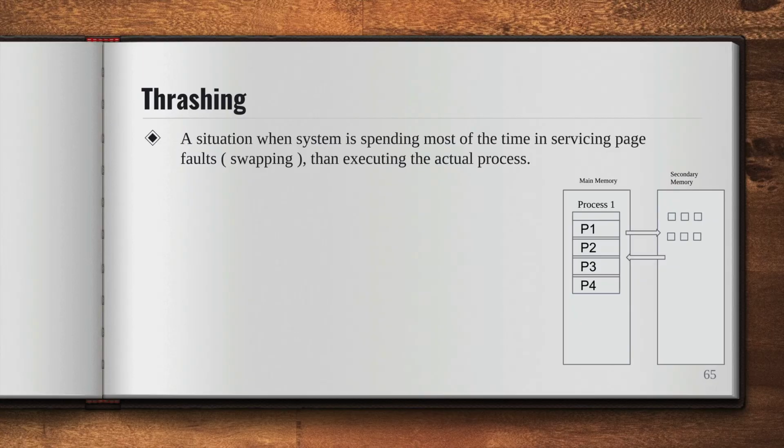Okay, so when does thrashing happen? If a process is allocated too few frames, then there will be too frequent page faults, and as a result, no useful work will be done by the CPU and CPU utilization will fall drastically. And this drastic fall of the CPU utilization is called thrashing.